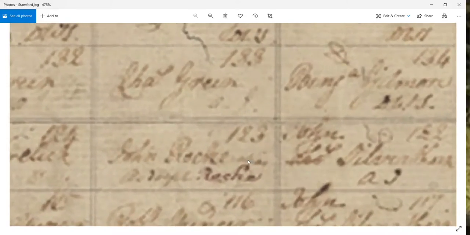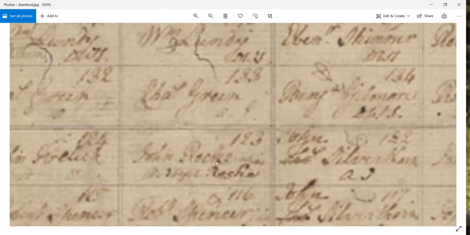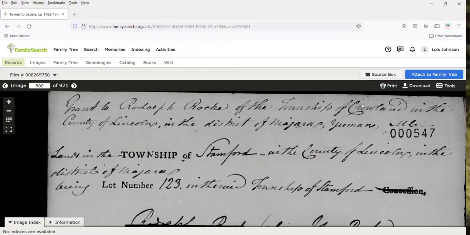Again, this is not easy to read. It's actually easier if you download it from the Ontario Archives and then use your reader to read it. I just can't do it on this video, but it is easier to read. So again, I just want to show you that it matches the patent plan. And the rest of Stamford, other than the fact that it uses lots, it is pretty much the same as the rest of them.